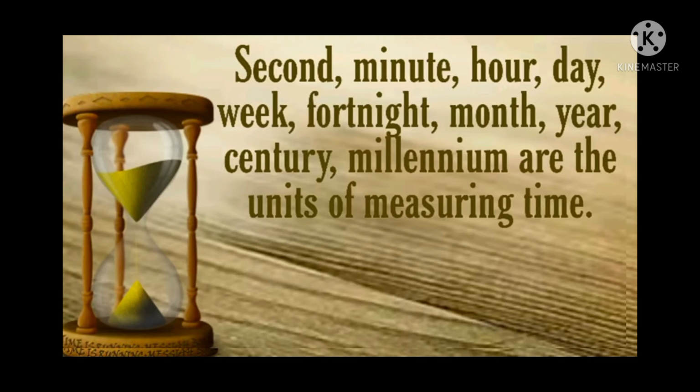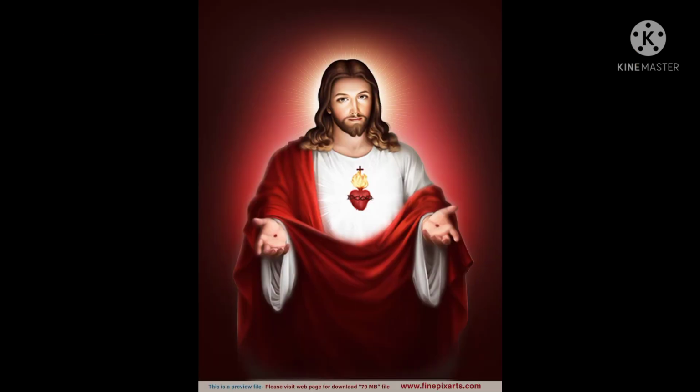And when 12 months complete, that means a year complete. And when 100 years are completed, that means a century, and 1000 years completed, that means a millennium. So second, minute, hour, day, week, fortnight, month, year, century, millennium are the units of measuring time. So in that way we can measure time by second, minute, hour, day. There are other methods too.